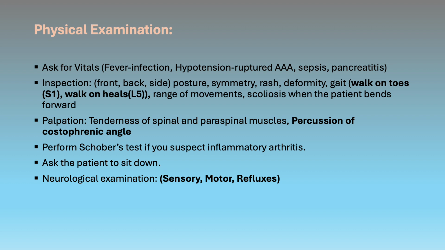Once you're done with the history taking, you can summarize the findings to your patient and tell them that you're going to move on to the physical examination. Ask the examiner for vitals. Fever might indicate infection. A low blood pressure can indicate ruptured AAA, sepsis, or pancreatitis.